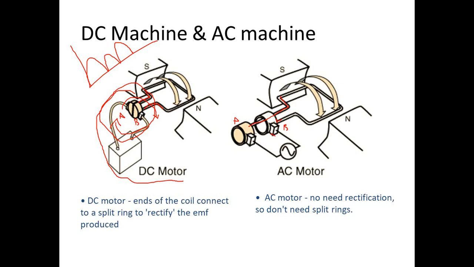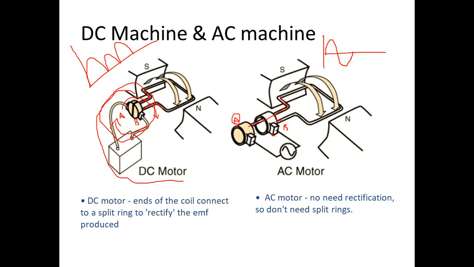Similarly, the long terminal will keep on touching terminal A. So even if you do rotation, there won't be any changes. So your output will be positive and then negative also. Likewise you will get. So that is the difference between your AC machines as well as DC machines.